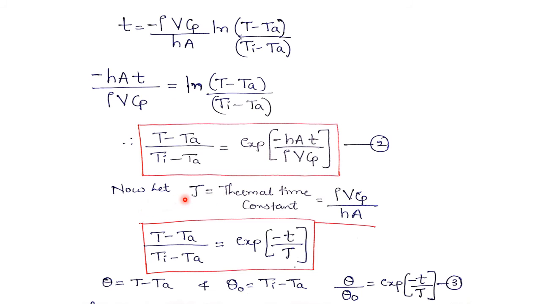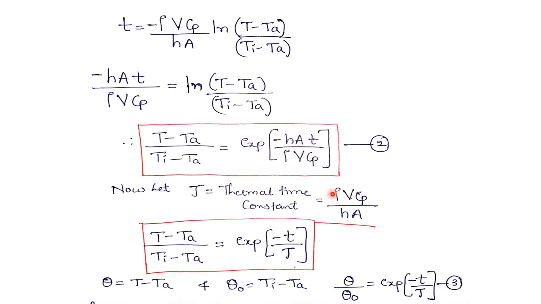Now let tau be equal to the thermal time constant, which is given by rho into V into Cp divided by hA. This tau thermal time constant is given by this equation. Now if I substitute this value in equation 2, then my equation will be T minus Ta divided by Ti minus Ta equals exponential of minus t as it is.